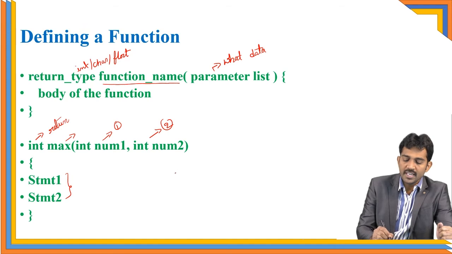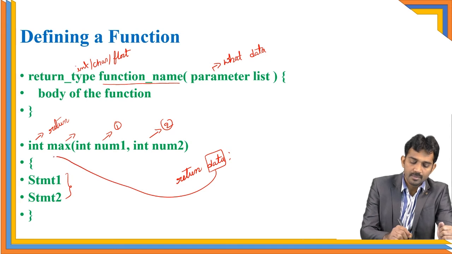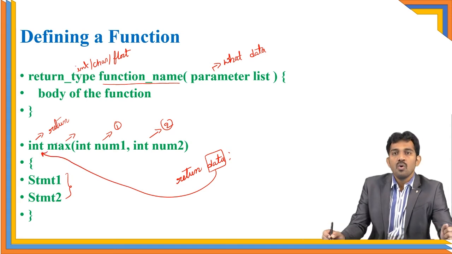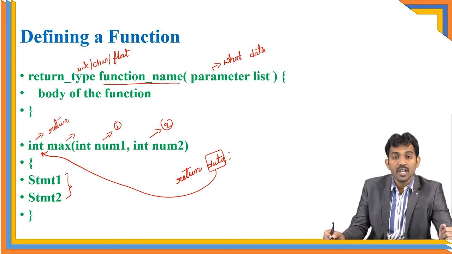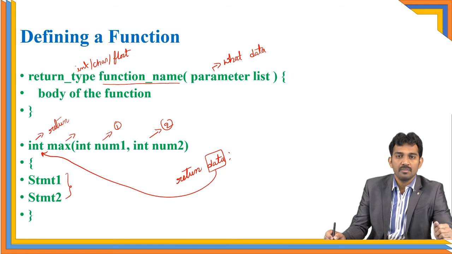And if you want to return data, you should use return, which is a keyword, followed by the data. The data should match the return type. The data which you return should match the type of data you're going to return. That should be matched. This is the definition of the function, please note this.